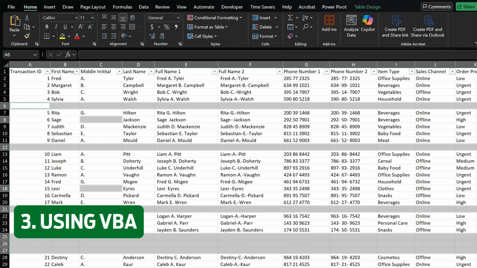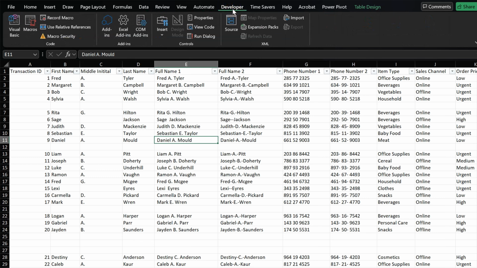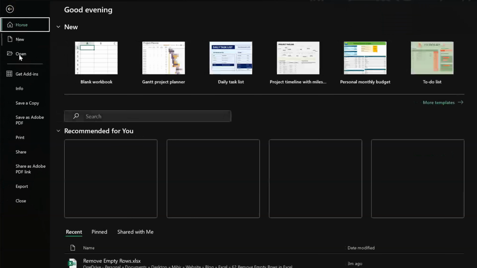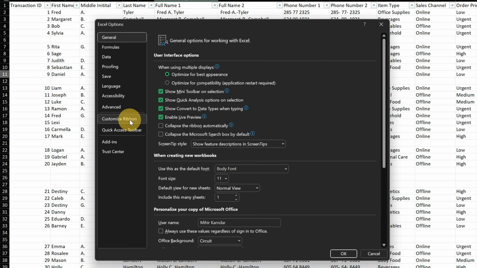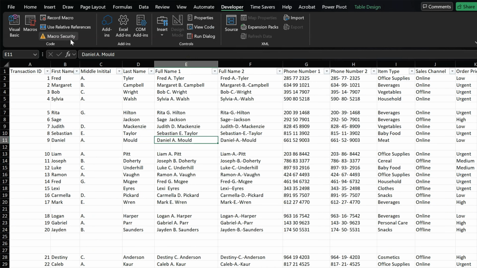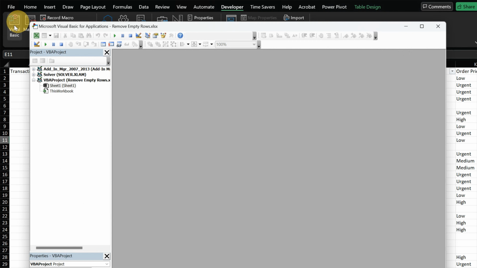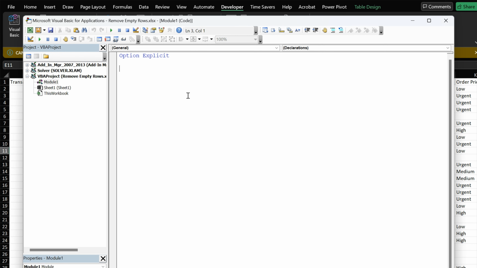The third way is using VBA. So basically we can type in this VBA code to remove all the blank rows. Make sure your developer tab is enabled. So you can do this by going to file, go to options, click on customize ribbon, and then select developer. Then click OK. And now your developer tab should be available. Click on Visual Basic, insert a module, and this is where we'll write our VBA code.